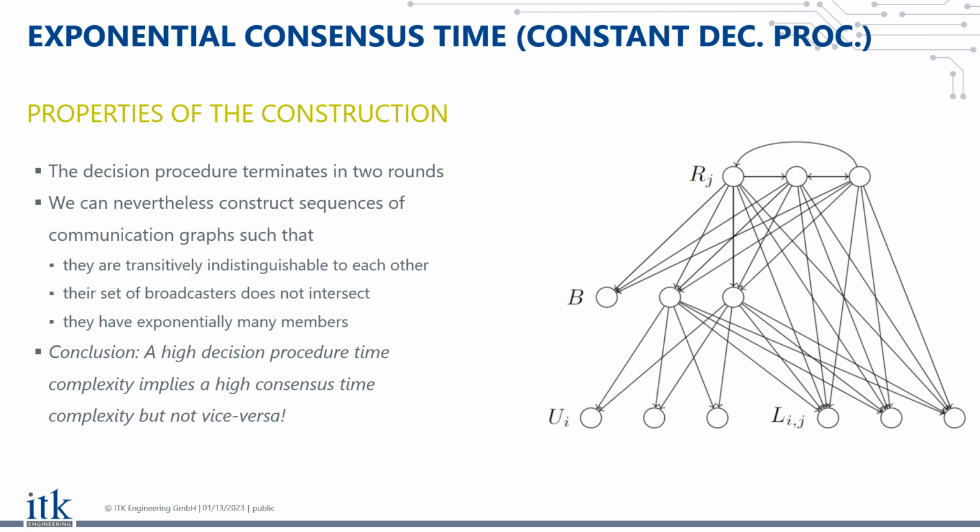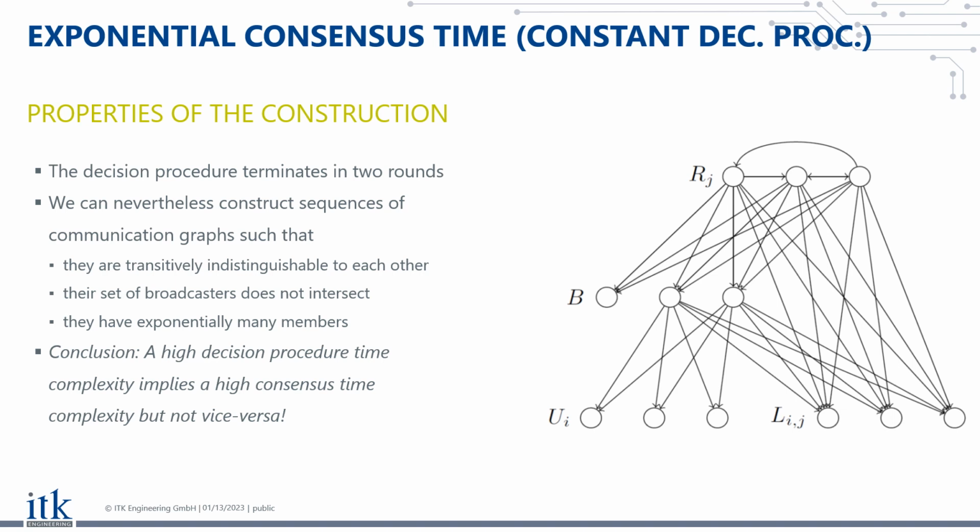But here we are going even one step further. We use a result that was established before that shows that not only does each individual sequence need to have a value that was broadcasted, but actually the entire connected component of indistinguishability needs to have a common process that in each individual member of the connected component managed to broadcast. And since this is not satisfied here, it's actually shown that because the sequence has exponentially many graphs, consensus time complexity is also exponential.